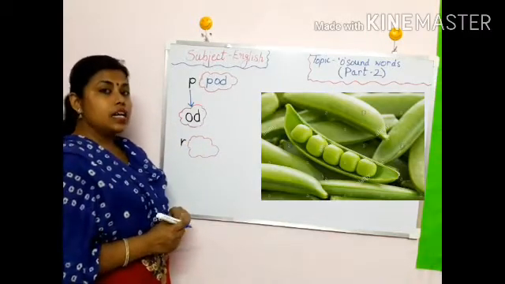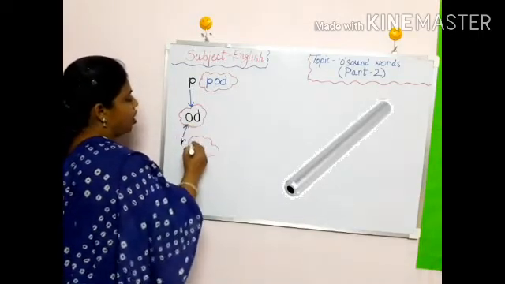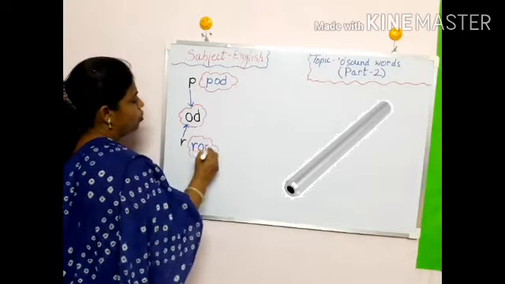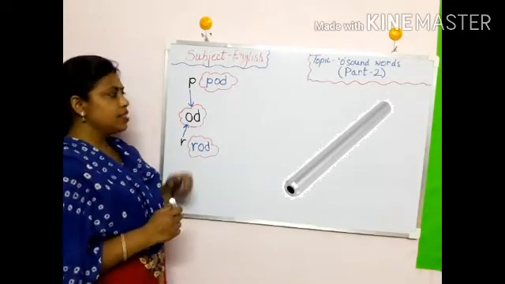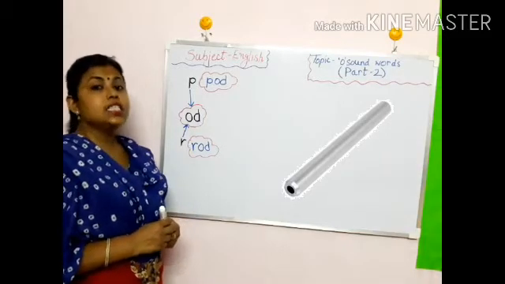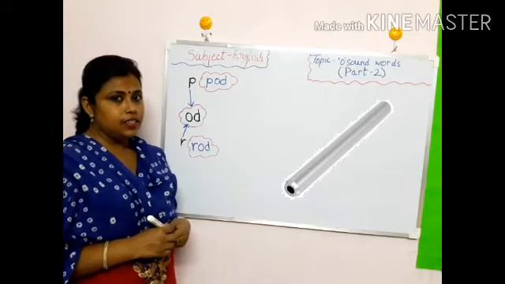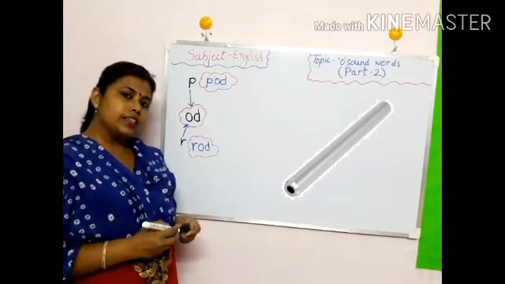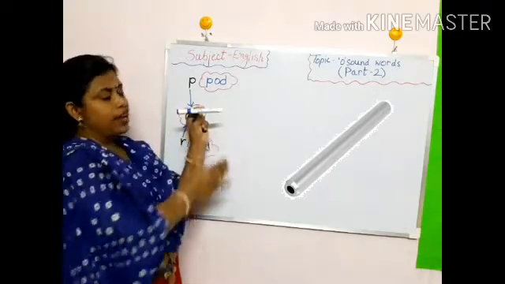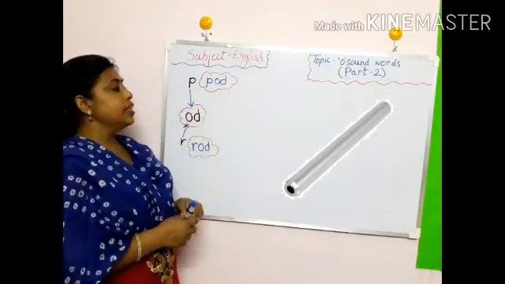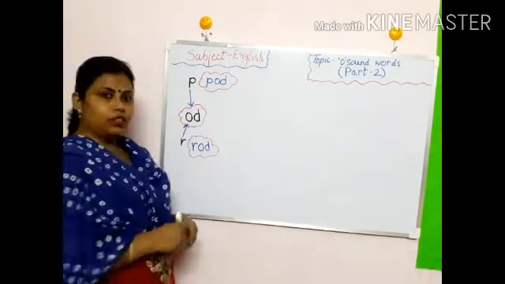Next we have R. R sounds R. R, odd, rod. R-O-D, rod. What is rod? See? Yes, this is rod. At home also you must be having curtains. Yes? How do you hang your curtains? On a rod like this, na? It is a rod and you hang your curtain there. That is rod. These are the odd words.